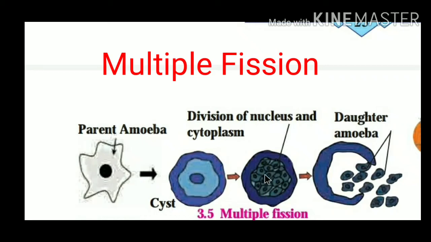Next, many nuclei are formed by repeated nuclear divisions in the cyst. It is followed by cytoplasmic division, and thus many amoebulae are formed. They remain encysted till there are adverse conditions. And after arrival of favorable conditions, the cyst breaks open and many amoebulae are released.